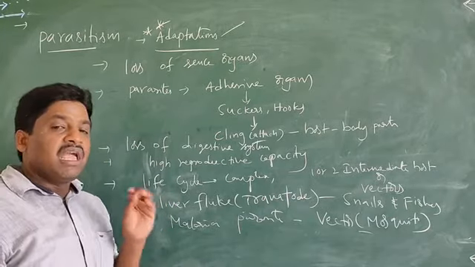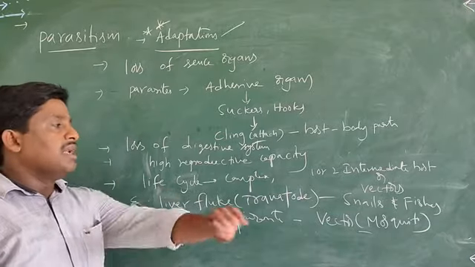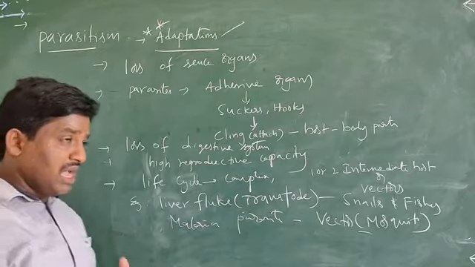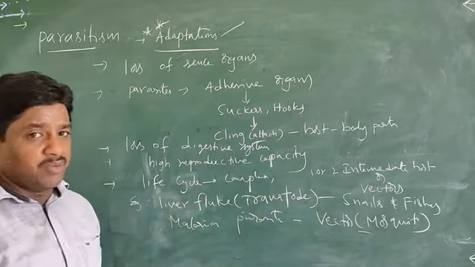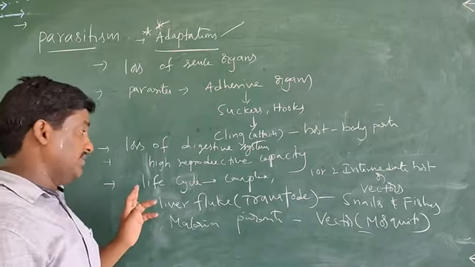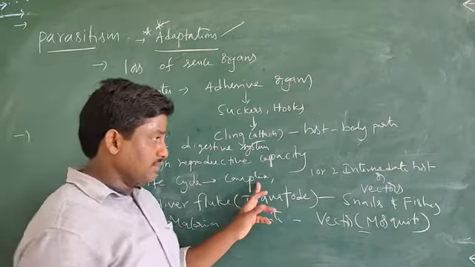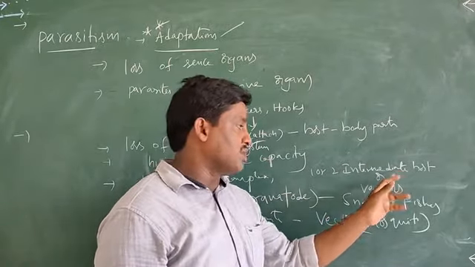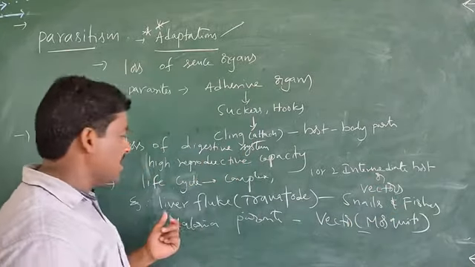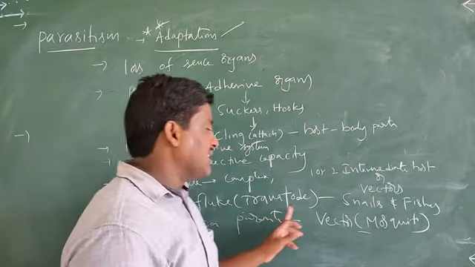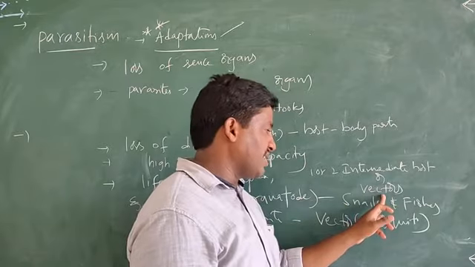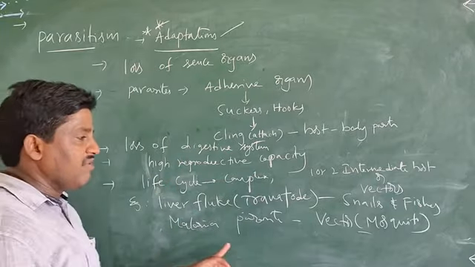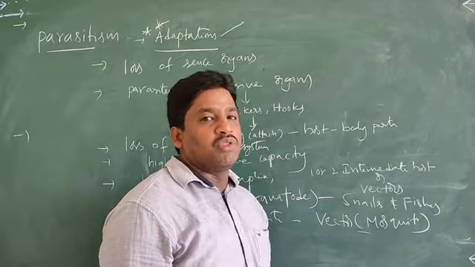Morphologically and anatomically they are very simple, but reproductively they have a high capacity. So a new species can spread very fast. Next, the life cycle is often complex. The parasite may require one or two intermediate hosts or vectors. For example, the human liver fluke, a trematode, uses two intermediate hosts, snails and fishes, to complete its life cycle. And the malaria parasite uses the mosquito vector to spread to the other host.